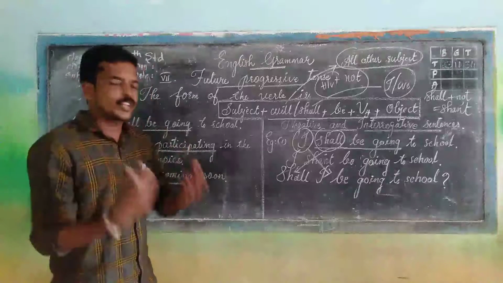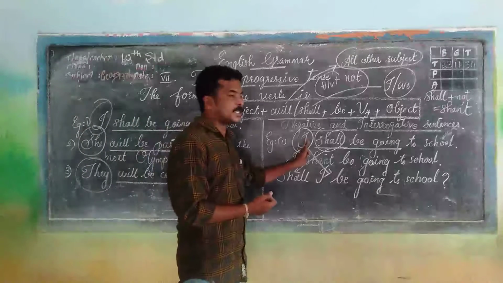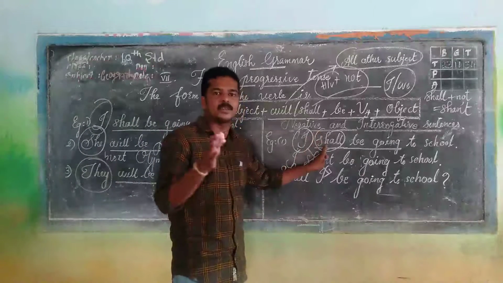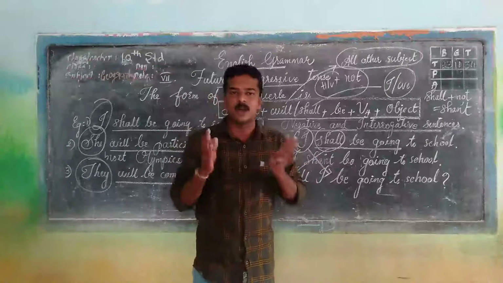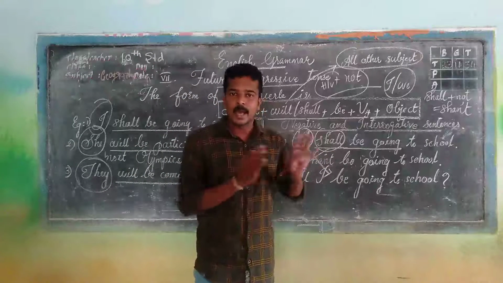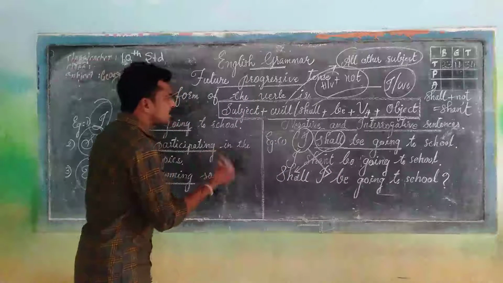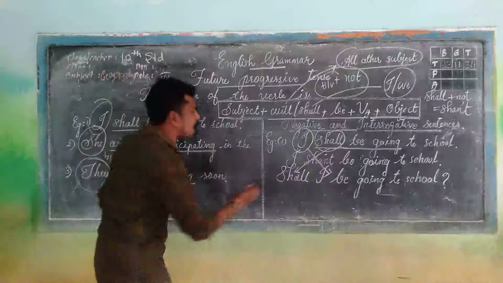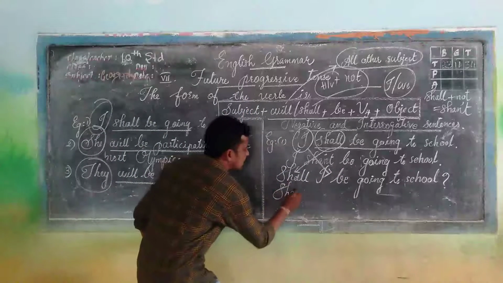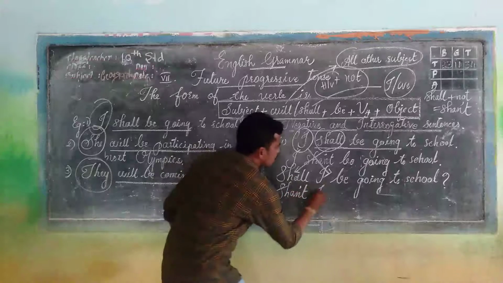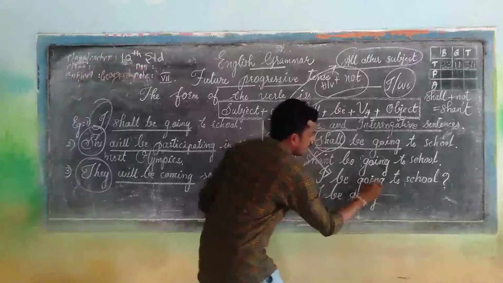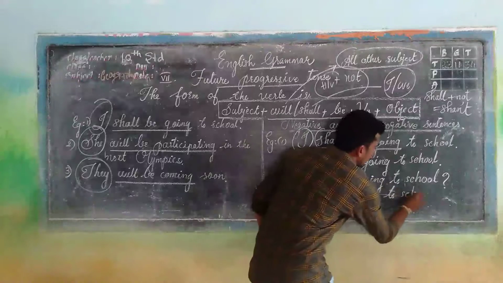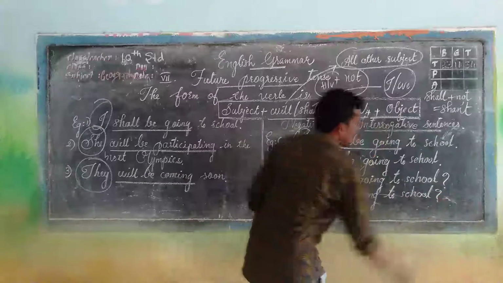Just by changing the place of the subject and the helping verb. As you know very well, yes or no type questions always start from a helping verb. The next thing is negative interrogative, which starts from the negative helping verb, shan't. Shan't I be going to school? This is negative interrogative.